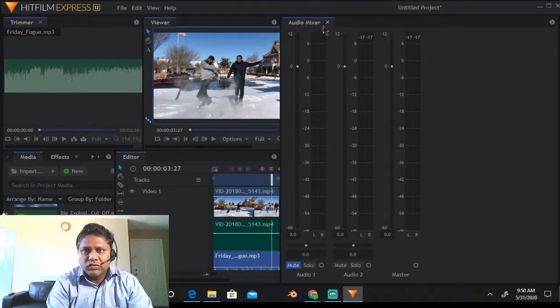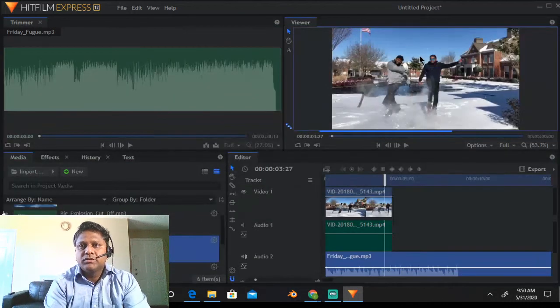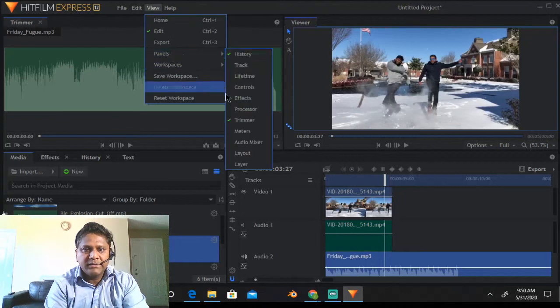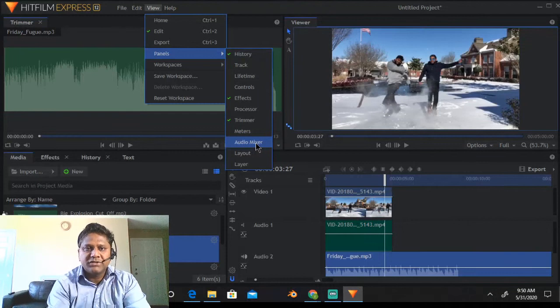For now, I'll close this audio mixer because I want to show more of the video part. You can always dock it somewhere, or you can close it, whichever way. I'll just close it out. Do remember: Video, Panels, and Audio Mixer, right? Whatever gadgets, whatever parts you want.